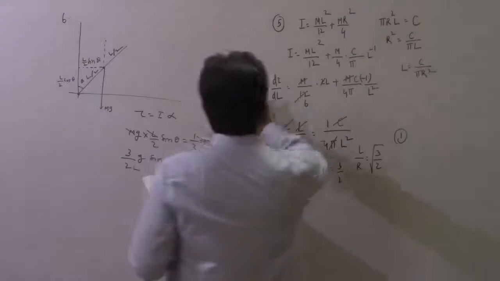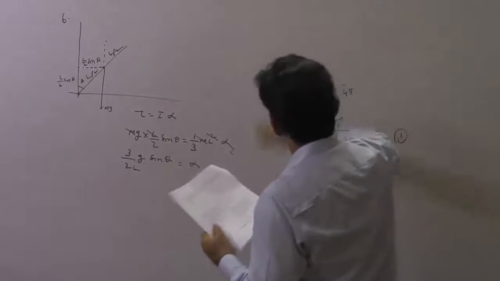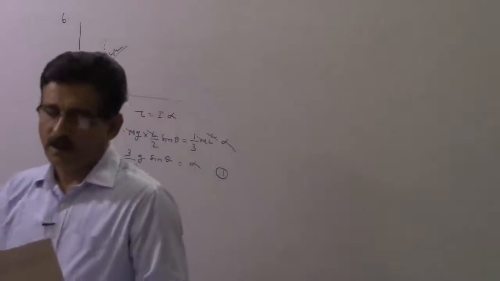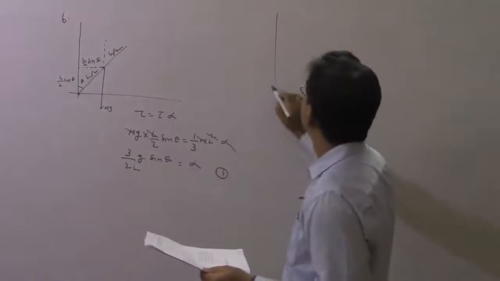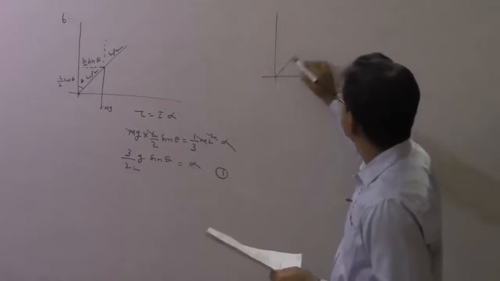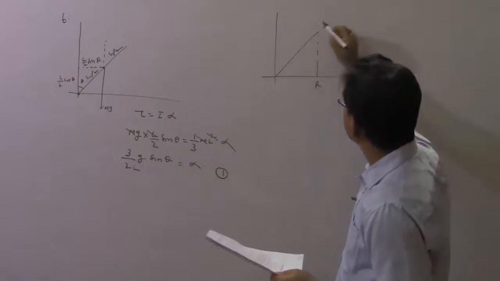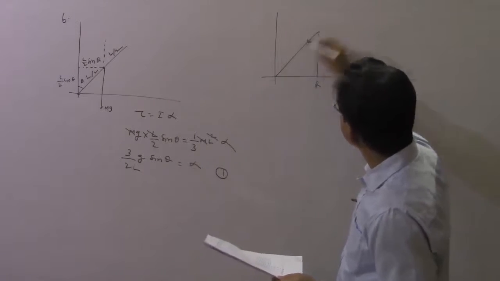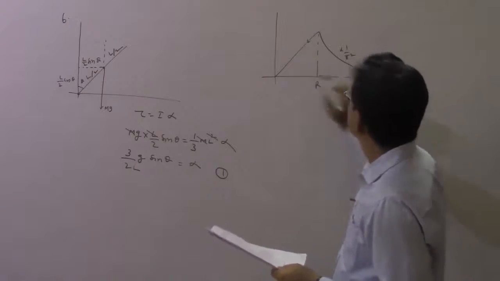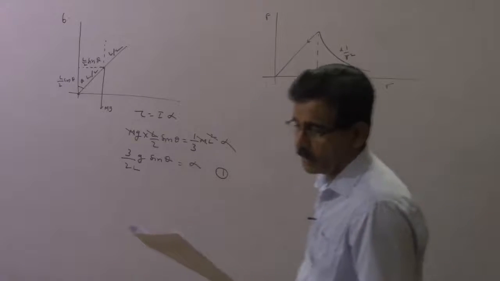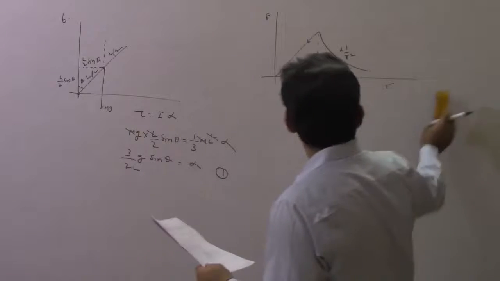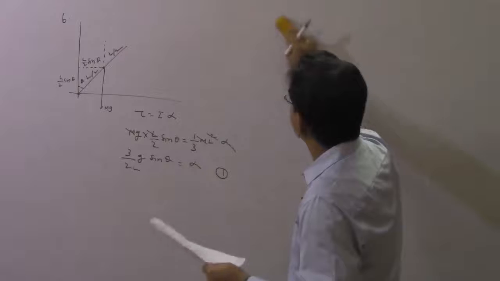The 7th is a factual question. This type of question should be attempted first because you see there is nothing you have to think in this. You know well how the variation is taking place. Let it be the electrostatic field of a uniformly charged sphere or earth. From the center to R it increases linearly, or if you come from the surface it decreases like this, and then it goes as 1 over R square. Hardly a question, very simple, anybody can crack it any day. Okay, a copper ball of mass 100 gram. In the mock test I gave you a similar type of problem, so it should not be a problem at all for you.